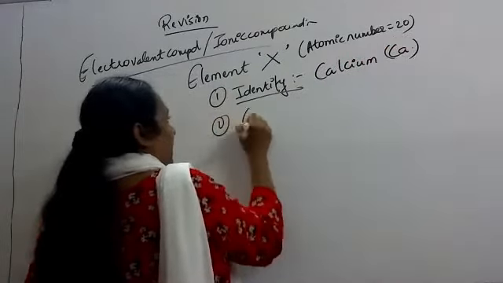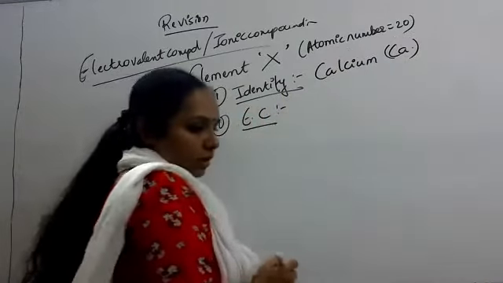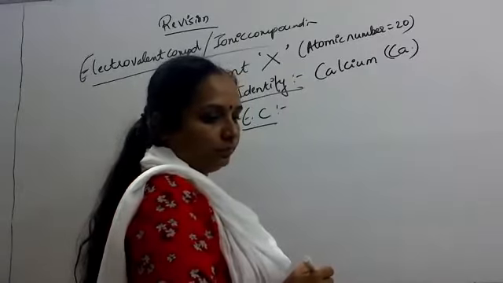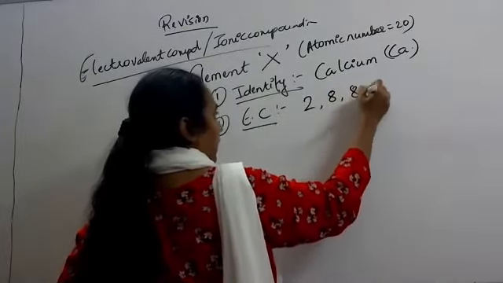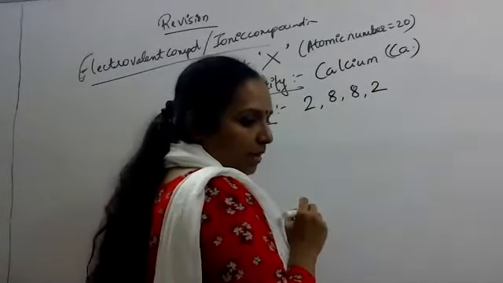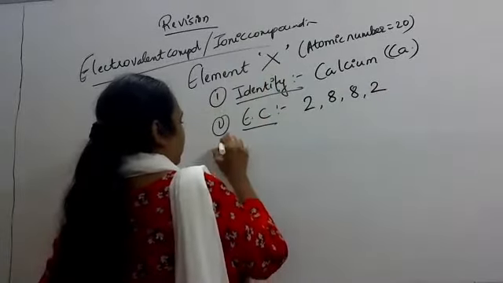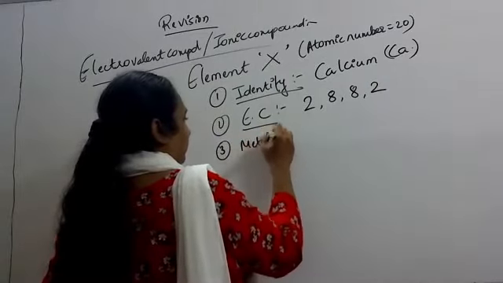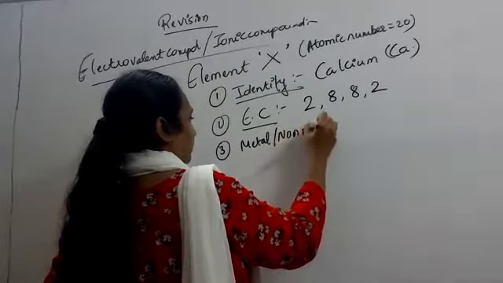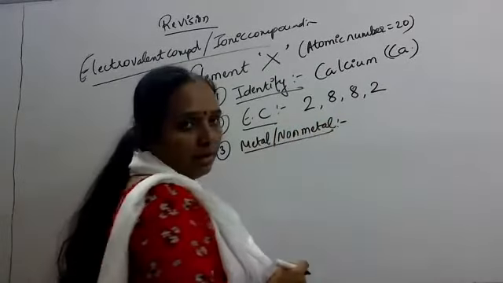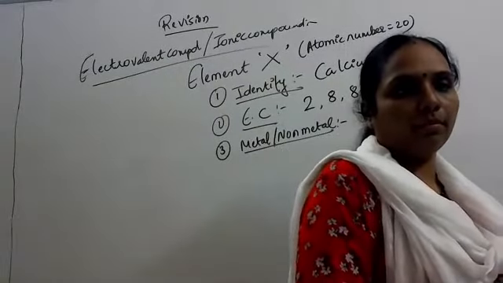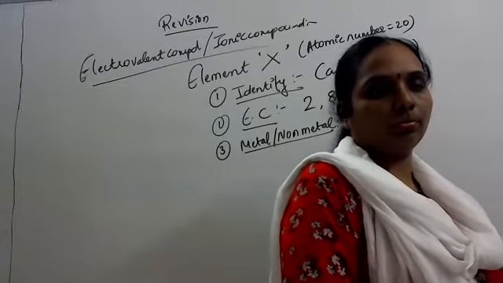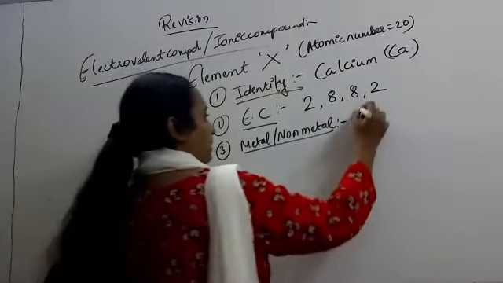Second is write its electronic configuration. What is electronic configuration? 2, 8, 8, 2. Now you have to tell me whether it is a metal or a non-metal. Metal. Why? Ma'am, because it has a valence electron is 2. Very good. Because it is donating electrons, so it is a metal.